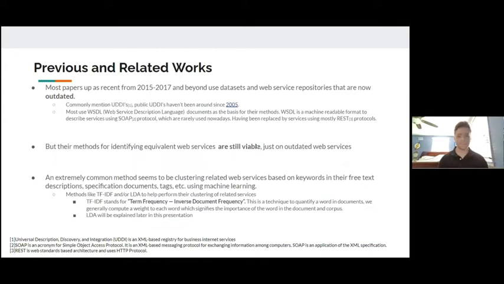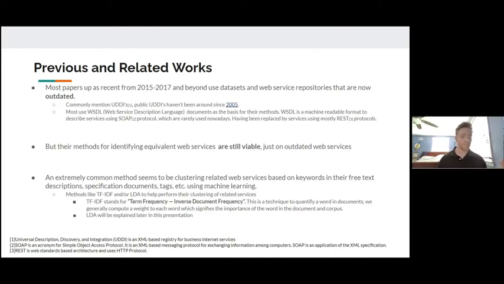In our previous and related works, we found that papers as recent as 2017 are basically outdated. They mention UDDIs, which are repositories for web services. They haven't been around since 2005. Most use WSDL, which is a web service description language, which describes SOAP APIs, which is a messaging system, and those are basically long dead. Their methodologies for identifying the equivalent services are viable, but it's just on outdated services.